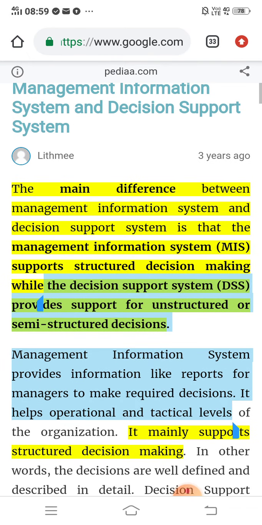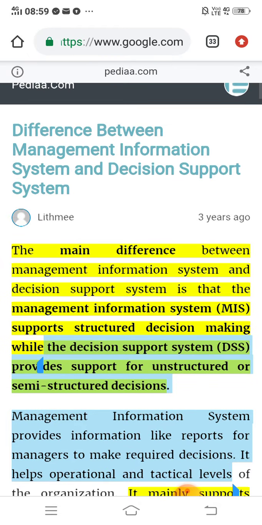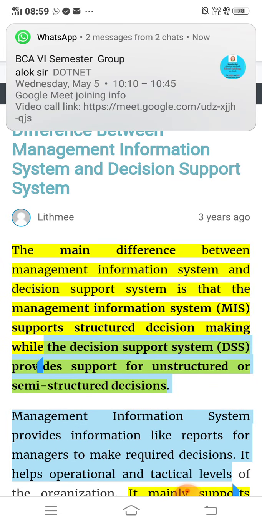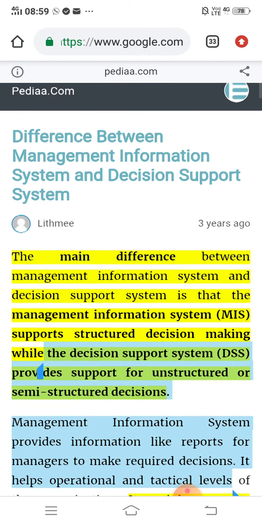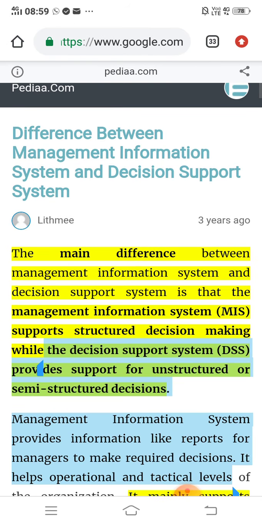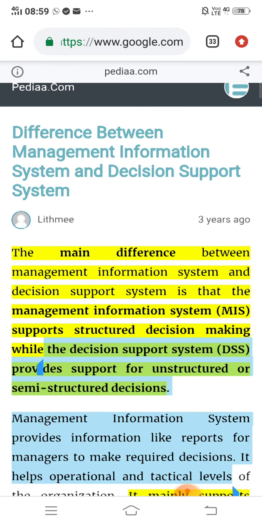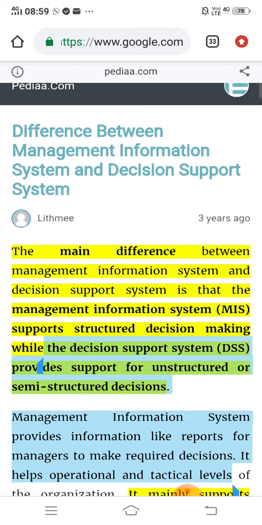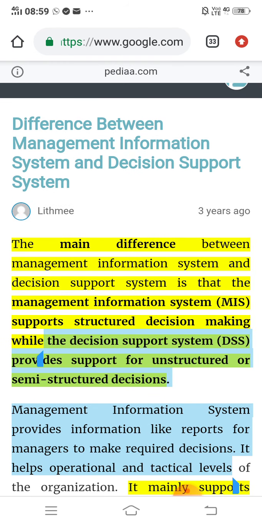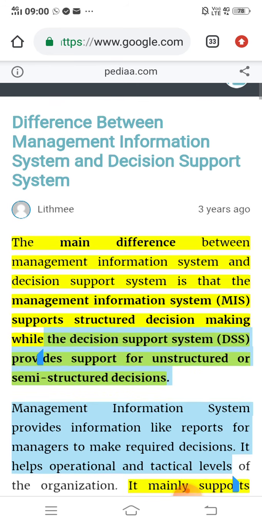One more difference between MIS and DSS is that MIS always provides information to management, but we take support from DSS in special occasions only, because DSS provides support for only unstructured or semi-structured decision making. MIS provides support for every kind of decision making.